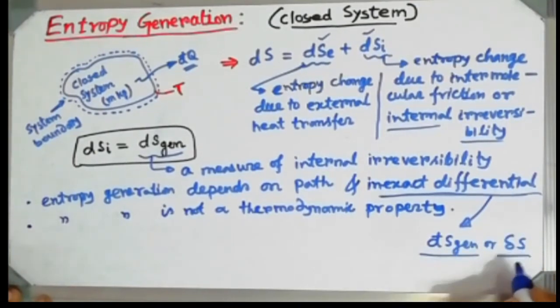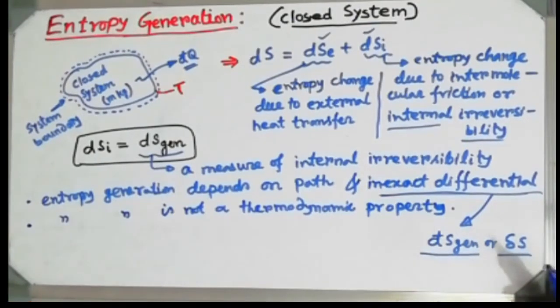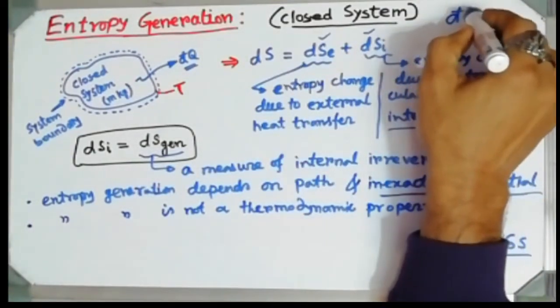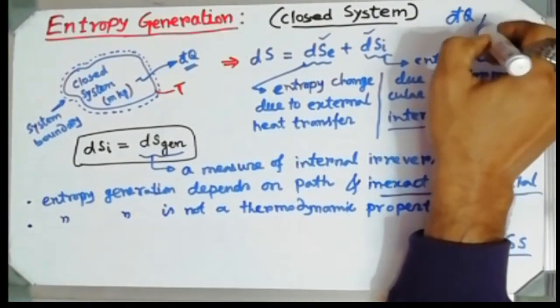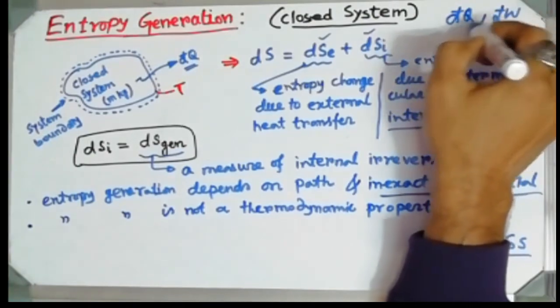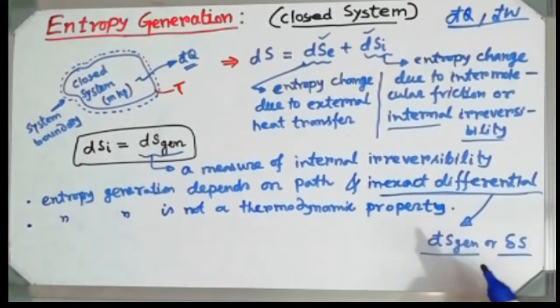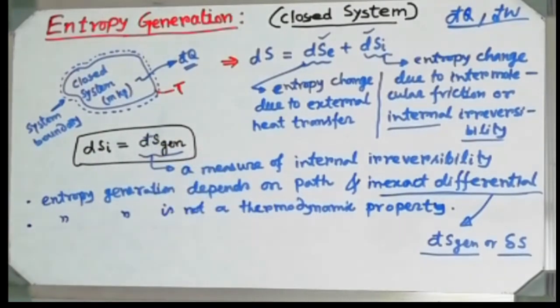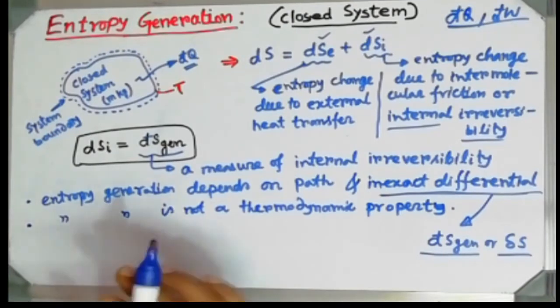We know that an inexact differential is expressed by a different pattern like d cut q or d cut w, because they are inexact differentials. That's why we express that thing by d cut s gen. That means it is an inexact differential and it is a path function.